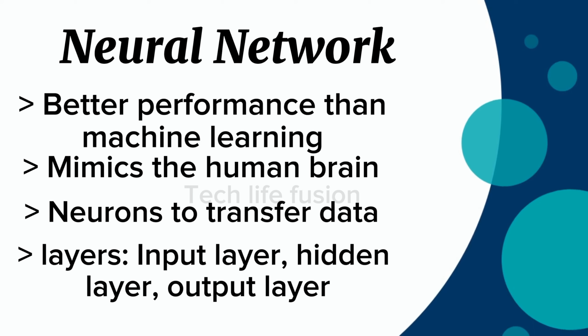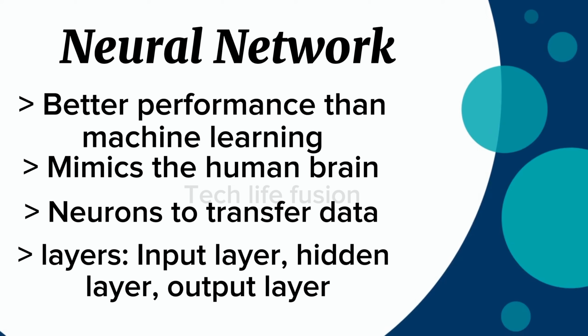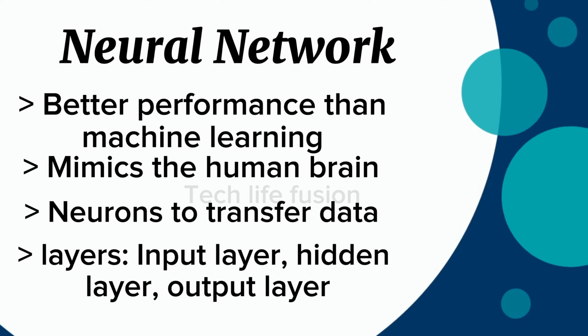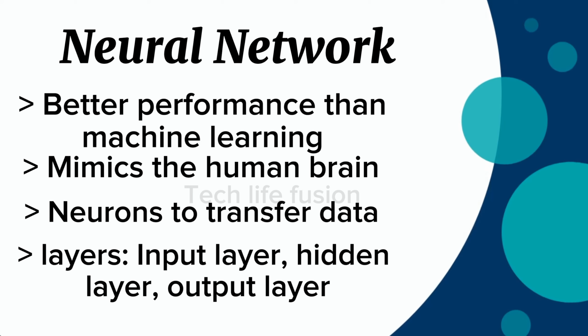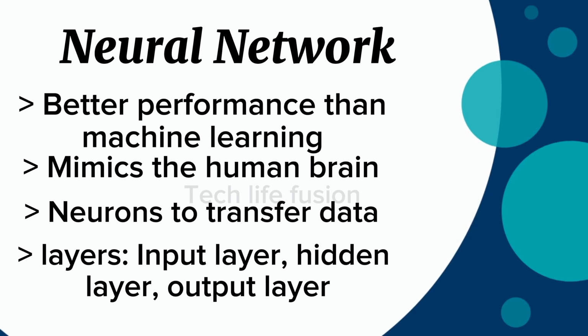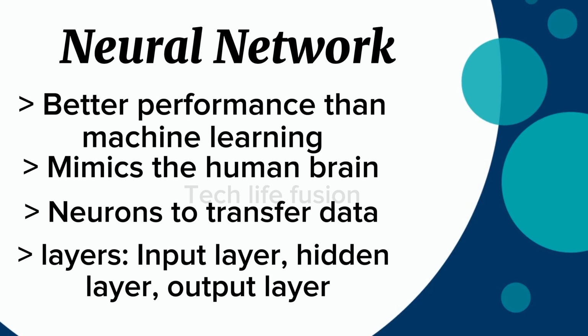Input layer takes the input. Like we are feeding some images to a neural network model, so there should be an input layer which takes the input. And there are some hidden layers which perform some operations like learning on it, learning the patterns, learning the textures in the images. So these are performed by hidden layers. And finally, for the prediction, we have our output layer.